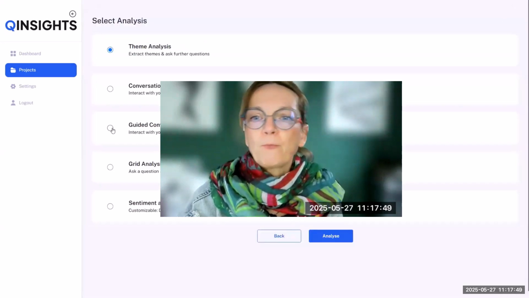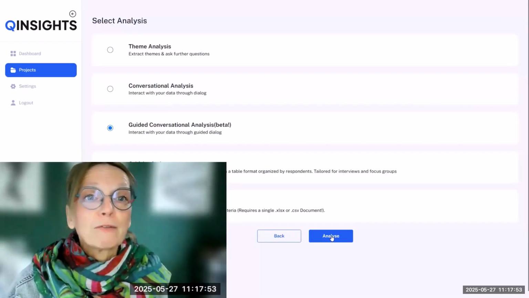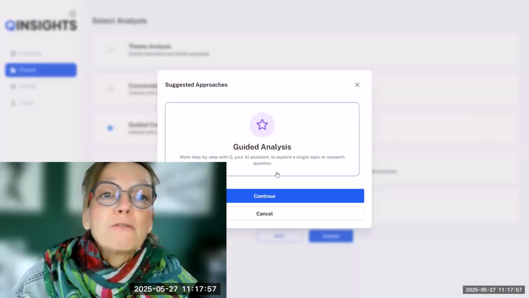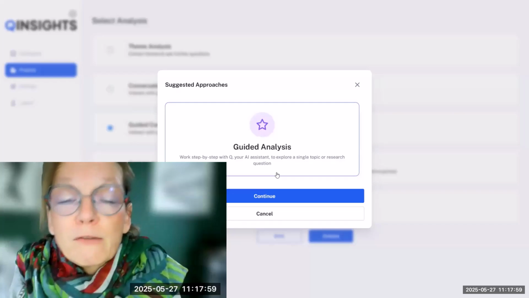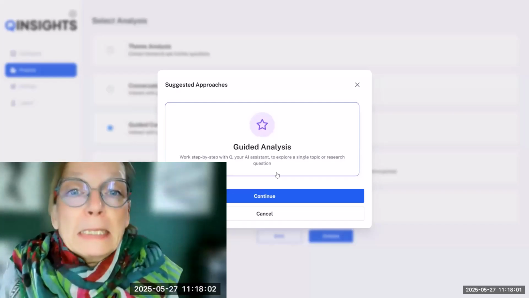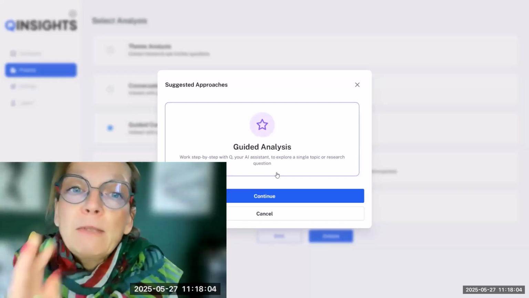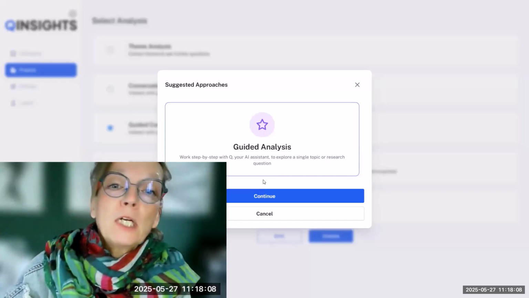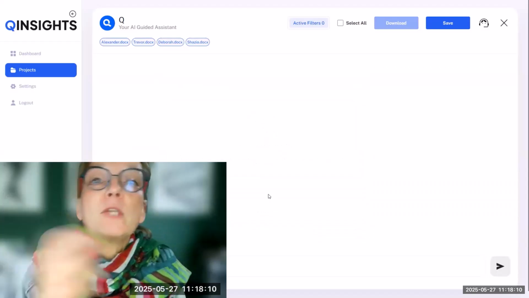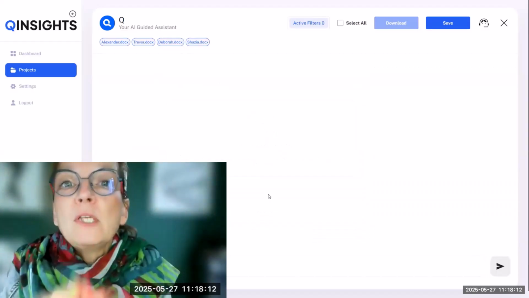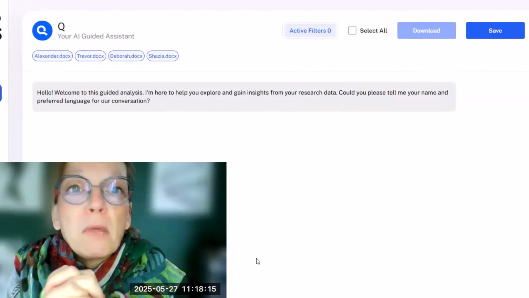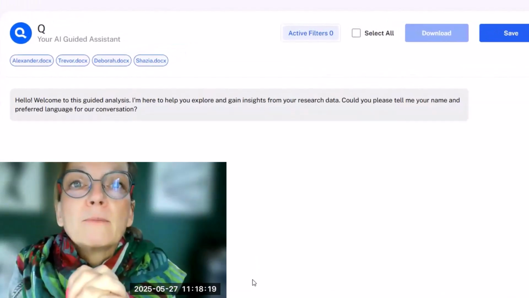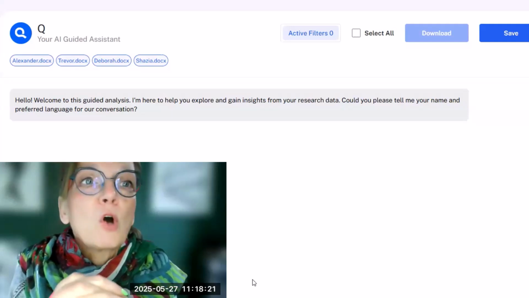So for those of you, and also for the others, of course, I'd like to invite you to try this out. We have now trained Q, or I've trained it with the help of the development team, to follow a particular workflow. That workflow is loosely related to the CA to the power of AI method that I'm proposing, and I link the paper in the comments.